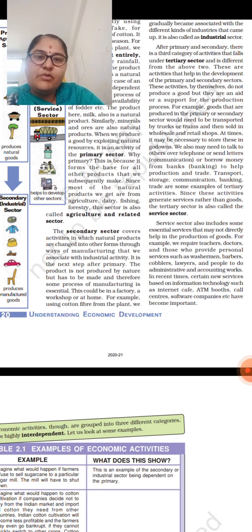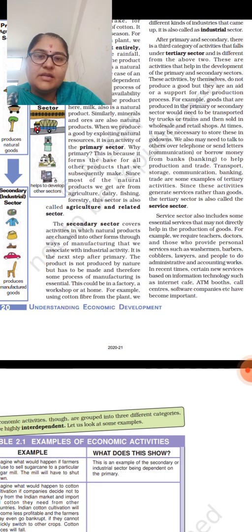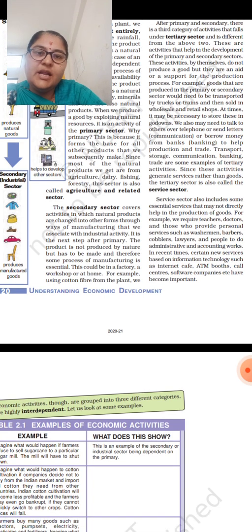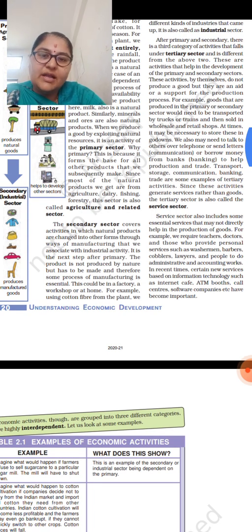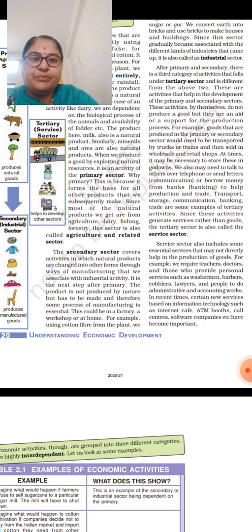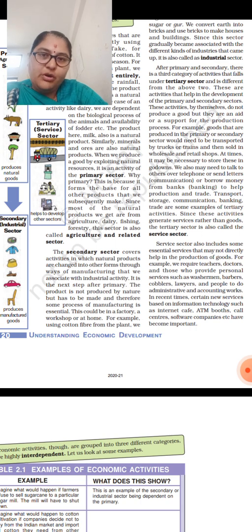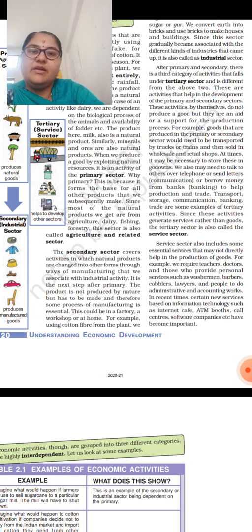This is because it forms the base for all the other products that we subsequently make. Since most of the natural products we get are from agriculture, dairy, fishing and forestry, this sector is also called agriculture and related sector. Whatever is present in nature itself, we are going to call it the agricultural sector or the primary sector.